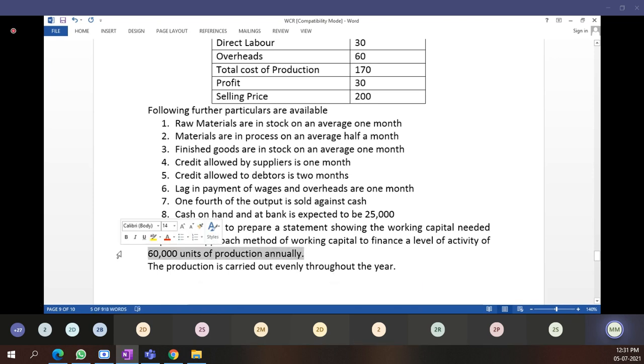See here, 60,000 units we have sold annually, and out of this 1/4 we have sold in cash and 3/4 we have sold on credit. This is clear, students? Because this we also require for calculating debtors. We have to consider 3/4 of total output while calculating debtors.